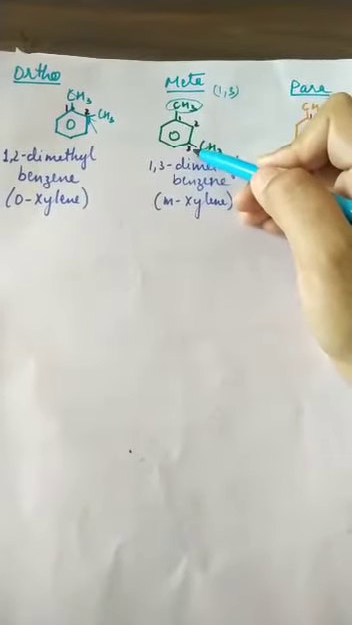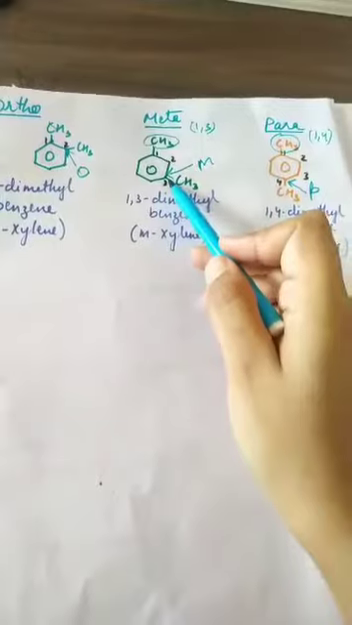Now next, what is meta position? That is 1 and 3. First position, this methyl group is attached, and at the third position, not at the second but at the third position, this is meta position, right? This is meta, this is ortho, this is meta. And in the third, at the 1 and 4th position, this is the first position in which methyl is attached, and 1, 2, 3, 4th. At the 4th position methyl is attached. This 4th position is para position. So this is ortho, this is meta, and this is para.